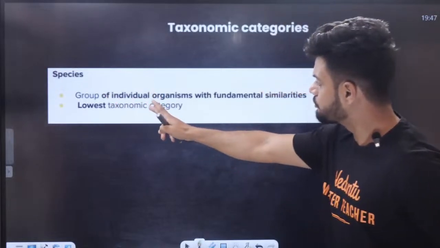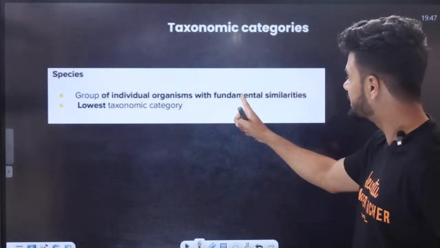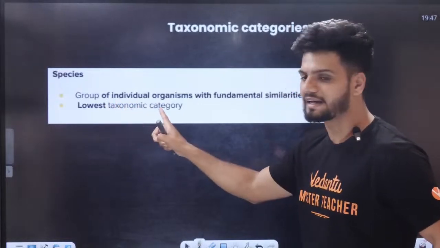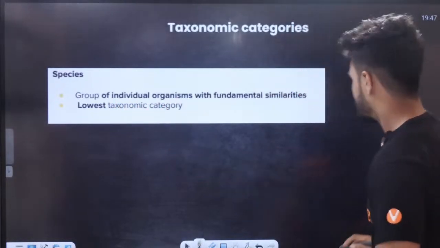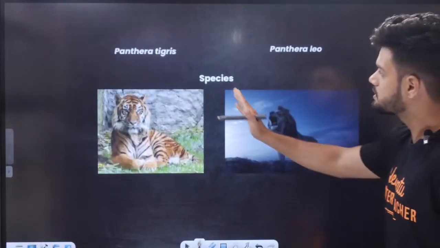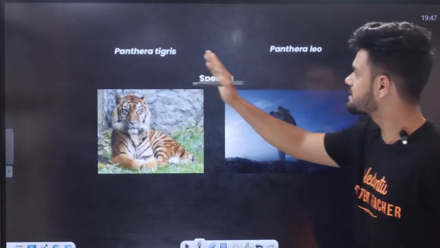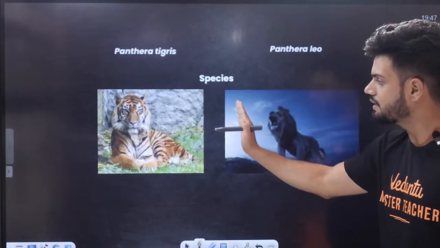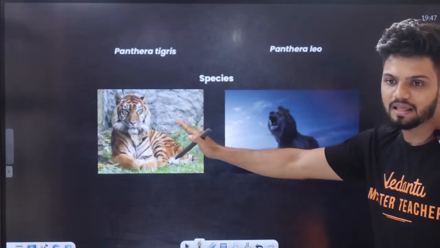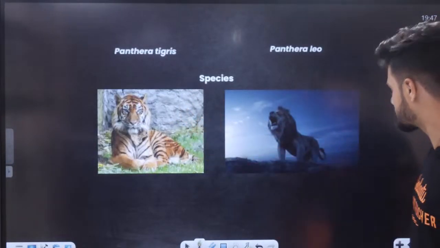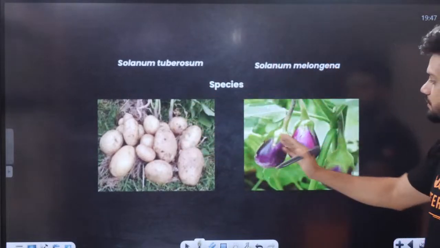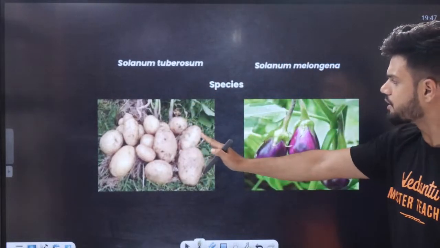A group of individual organisms with fundamental similarity. See, very high similarities. It is the lowest taxonomical category. For example, Panthera tigris, Panthera leo. These are species level, and similarities are very high. Also Solanum tuberosum, Solanum melongena. That is your brinjal and potato.